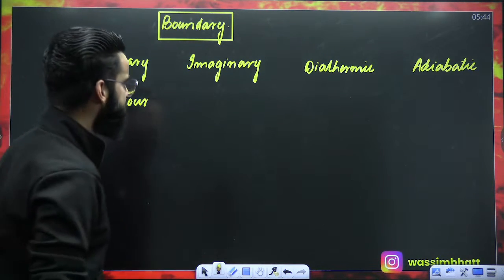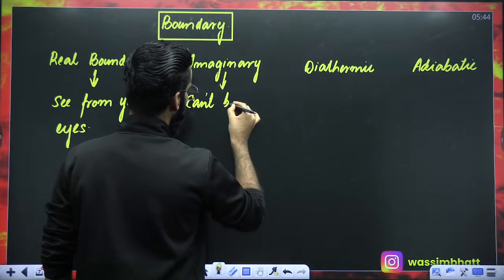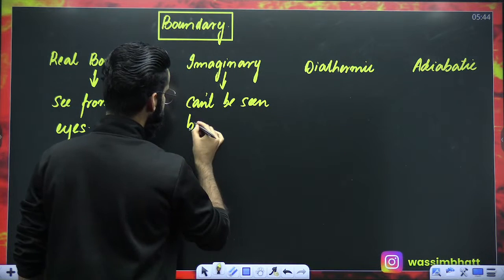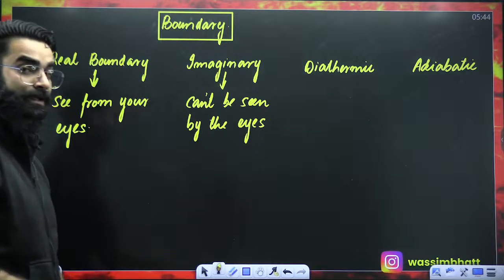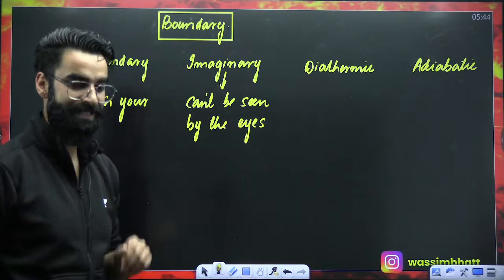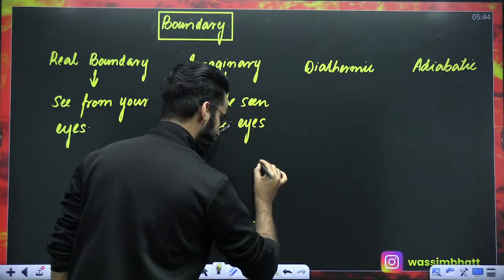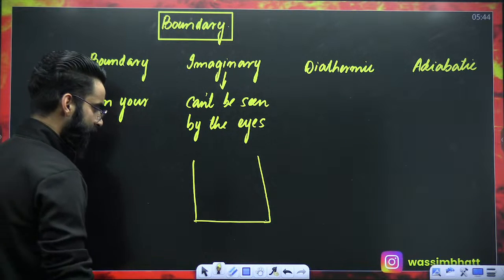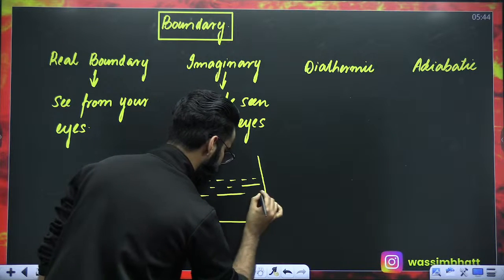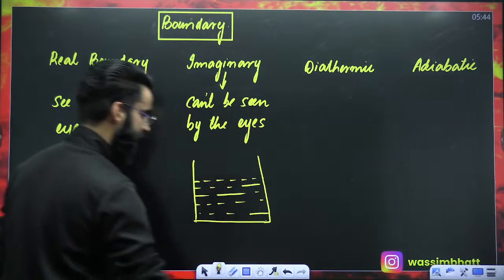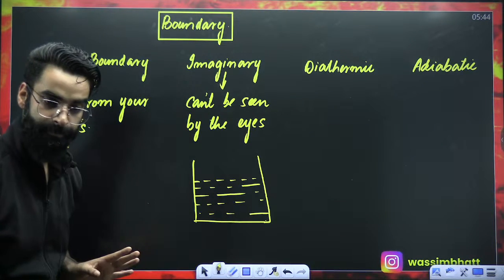Okay? Now, dear students, what is imaginary? Imaginary boundary cannot be seen by the eyes. Let me make you understand what this imaginary boundary exactly is, right? How can you visualize it? For example, this is the container over here. This container is filled with liquid water. This is H2O liquid in the container. And this H2O liquid right now is under thermodynamic investigation, so it has to be in my system, right?